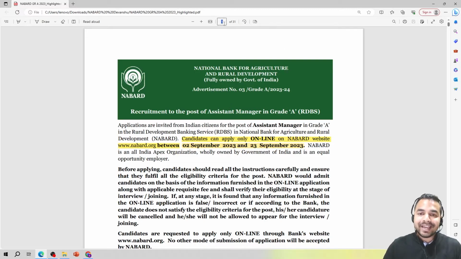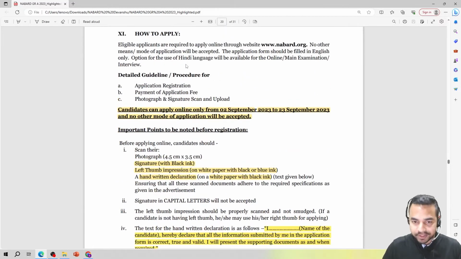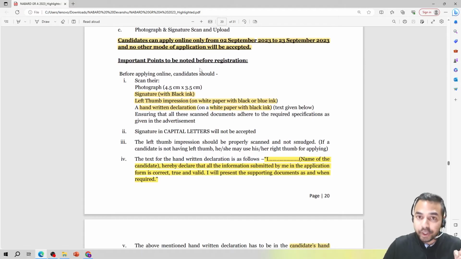Now guys, what exactly are the prerequisites that you must have while starting with the online form filling process? So here in the how to apply section, you can see what are the different things that you must have. First of all, the photograph, then signature with the black ink, then left thumb impression, a handwritten declaration on a white paper with the black ink.